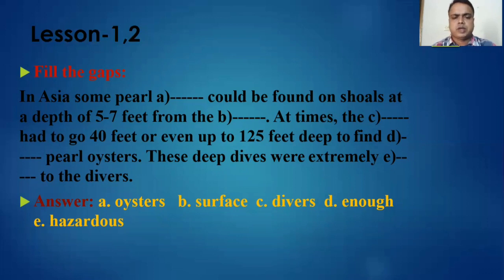Number D will be enough, and then these deep dives were extremely hazardous to the divers. So the answers here: A will be oysters, B will be surface, C will be divers, D will be enough, and E will be hazardous.